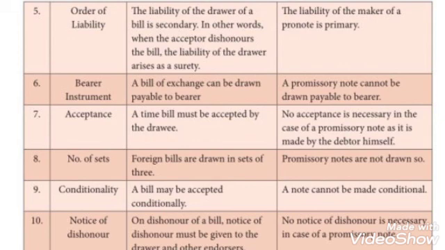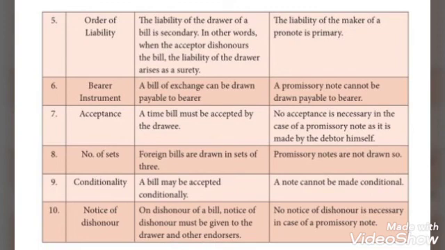So the last difference is notice of dishonor. Under bill of exchange, on dishonor of a bill, notice of dishonor must be given to the drawer and other endorsers. But in promissory note, no notice of dishonor is necessary. These are the differences between bill of exchange and promissory note.